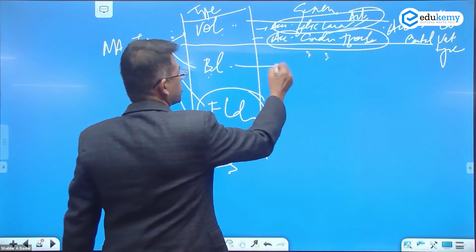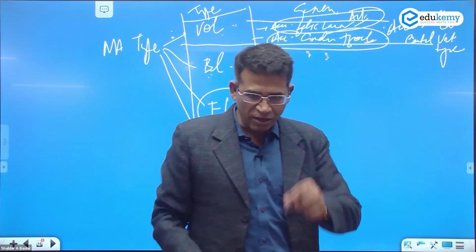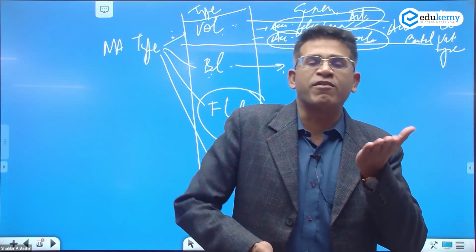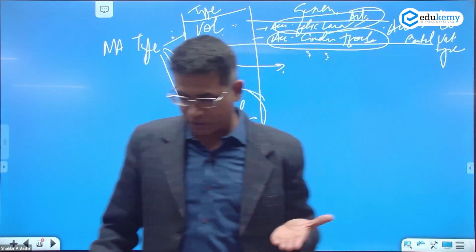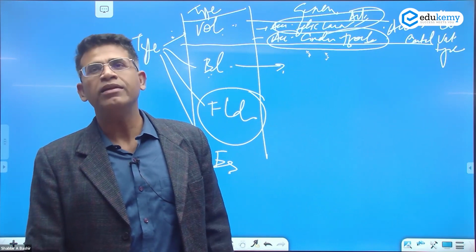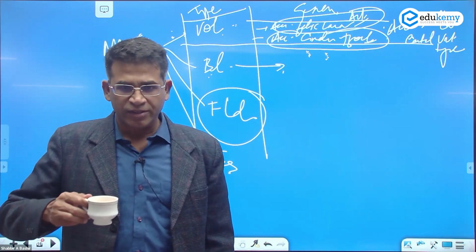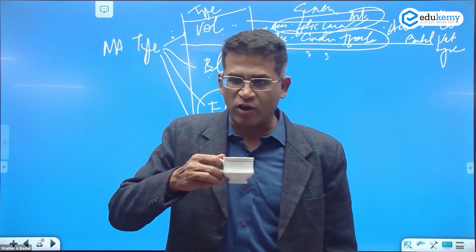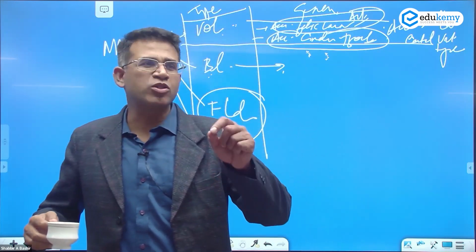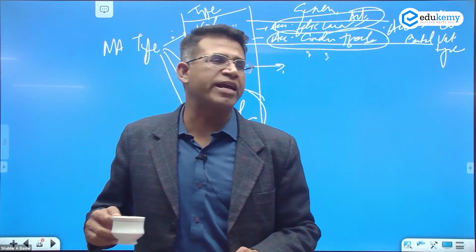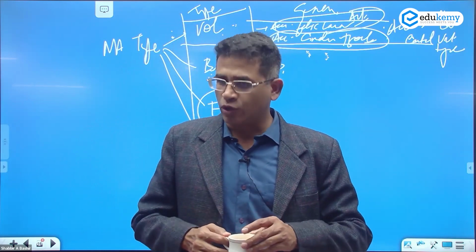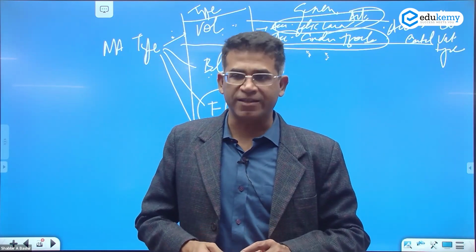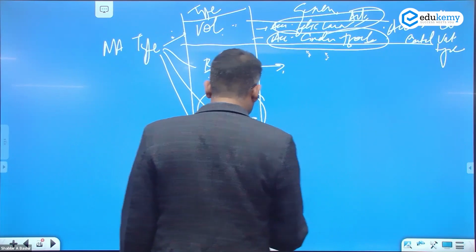Block mountains. Block mountains because of fracture and relative vertical movements of blocks. Because of fracture, rifting, and vertical movement of the blocks. Block mountains are also called horst, H-O-R-S-T. Now you will tell the genesis. What is the genesis?